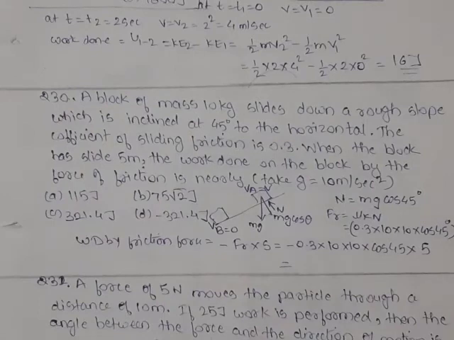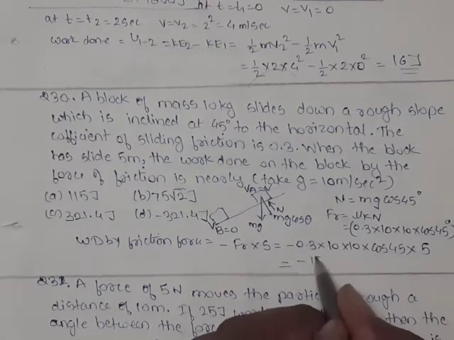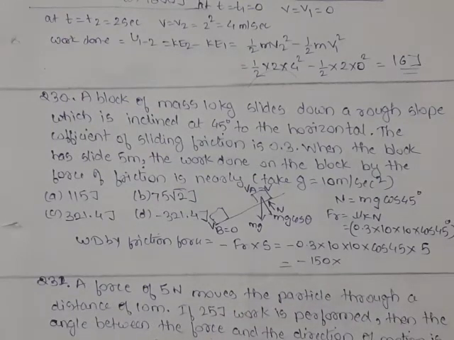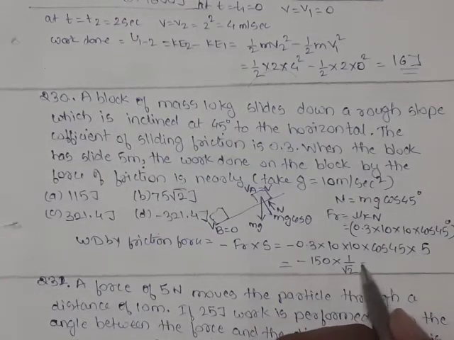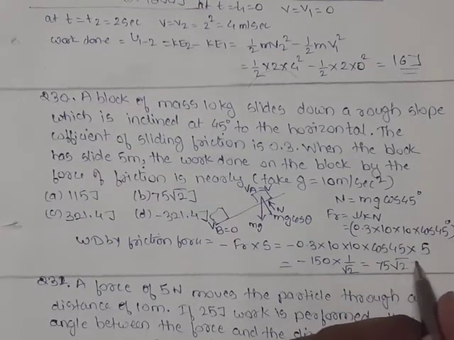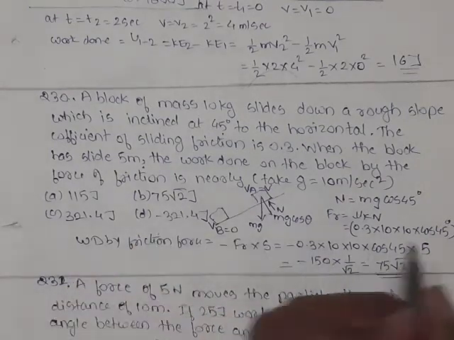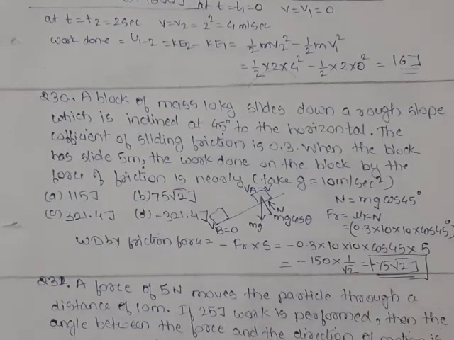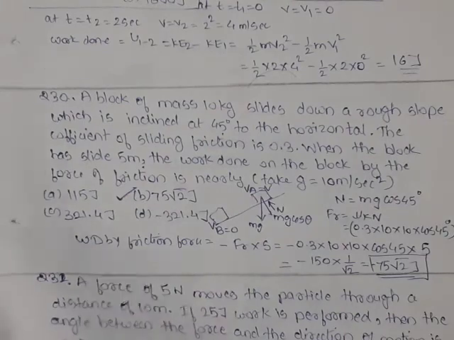So when we solve this, total is 150 into cos 45, which is nothing but 1 by root 2. And when we solve this, it will become 75 root 2 joules. This is the work done, and it is negative. Negative means it is acting opposite to direction of motion. So option B, 75 root 2 is our answer.